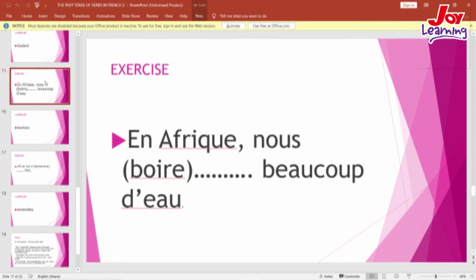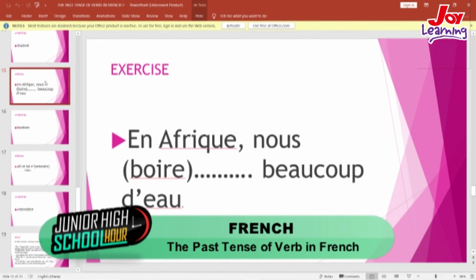We cut off the ons and we add the ending, which is ions, because the subject here is nous. And nous goes with ions. So it becomes: En Afrique, nous buvions beaucoup d'eau.